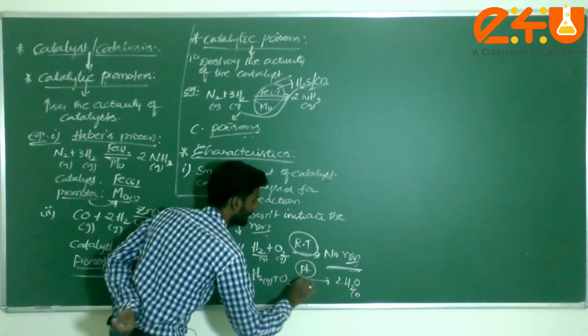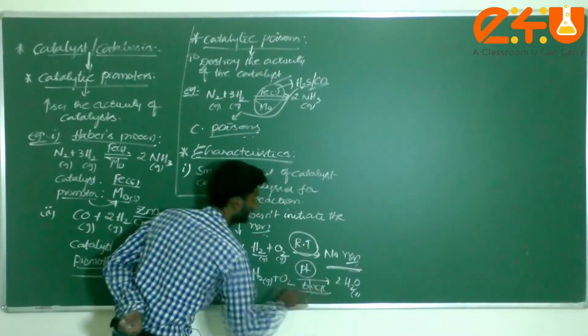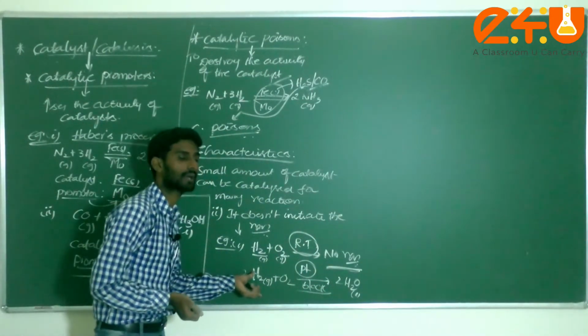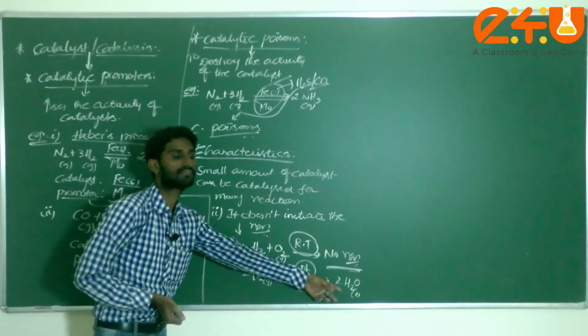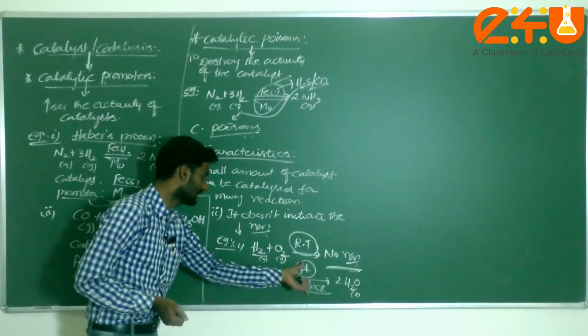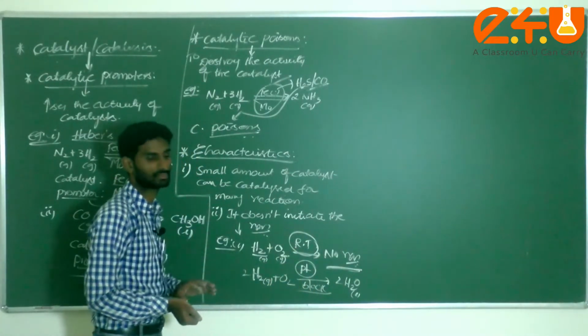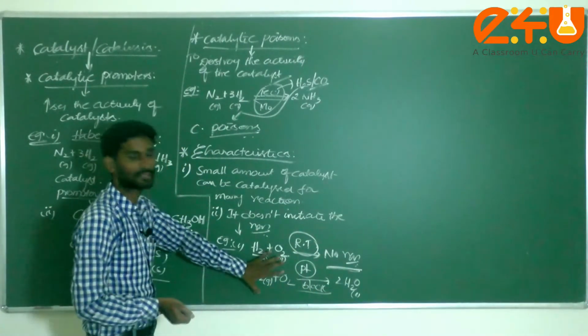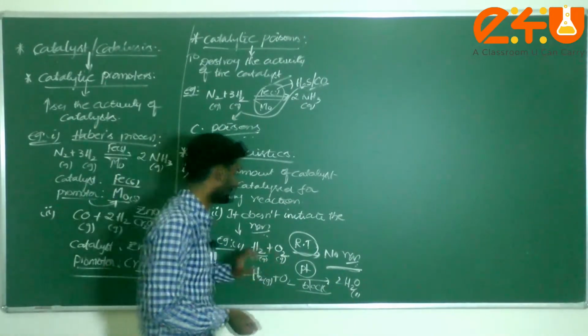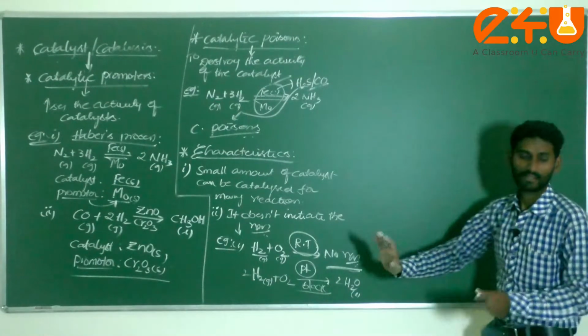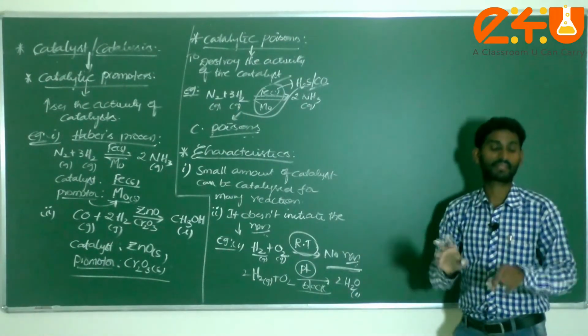The products form. That means platinum black acts to initiate the reaction. This is one exception case. Generally, without a catalyst the reaction will not start.